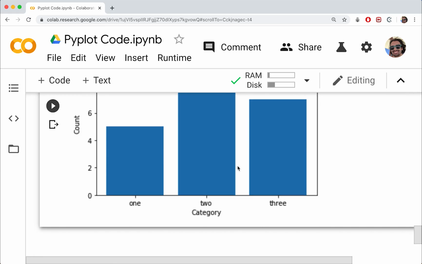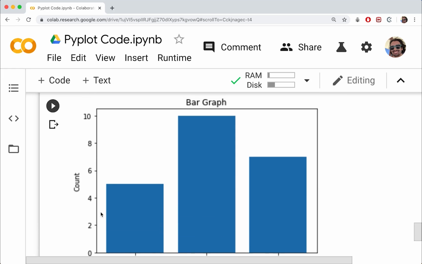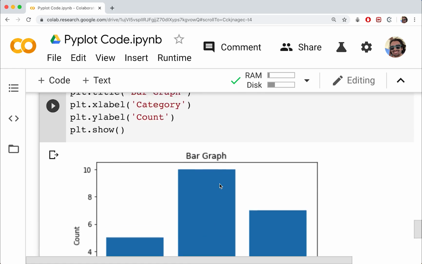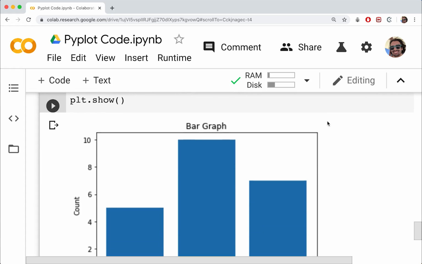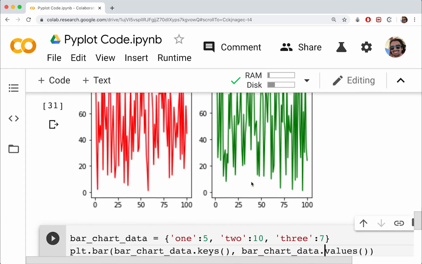So what about any kind of other customization such as colors or lines or anything like that? Well, we don't necessarily have lines or points. I would say these are bars, so are very slightly different. We saw that we can adjust the width of the bars right in here, so that's fine if you want to do that. The other thing we can do is change the colors of the bars, but it's not like we can necessarily change the styles of the bars like we could with the different lines.